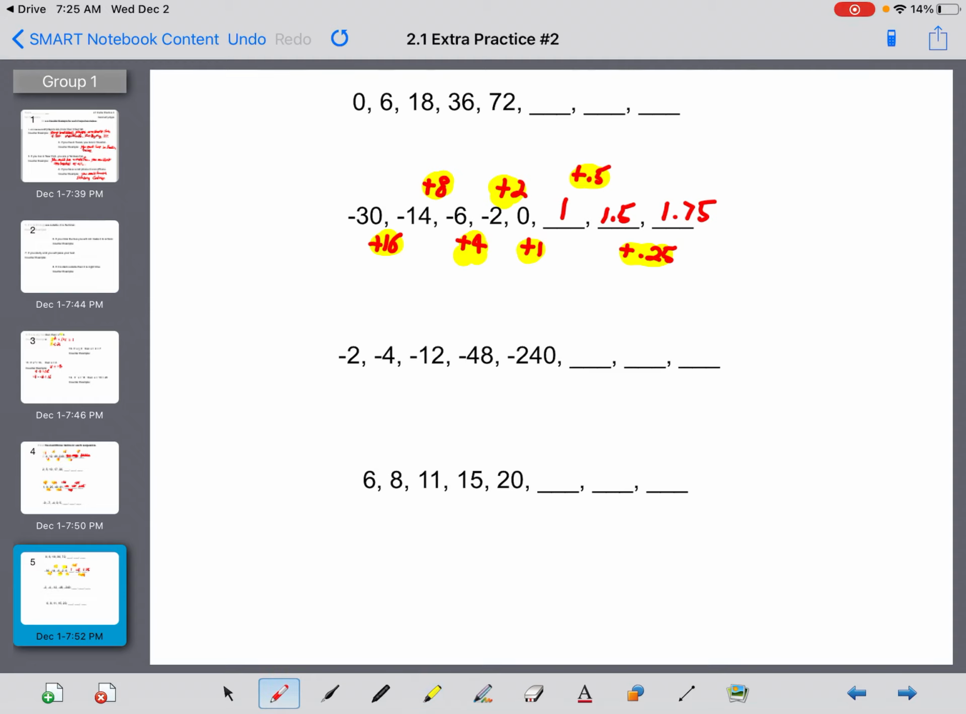All right, and let's look at the last one down on the bottom, and all of the ones I've skipped you guys need to do on your own. 6 plus 2 gives you 8. 8 plus 3 gives you 11. 11 plus 4 gives you 15. 15 plus 5 gives you 20. So 20 plus 6 would give you 26. 26 plus 7 would give you 33. And 33 plus 8 would give you 41.